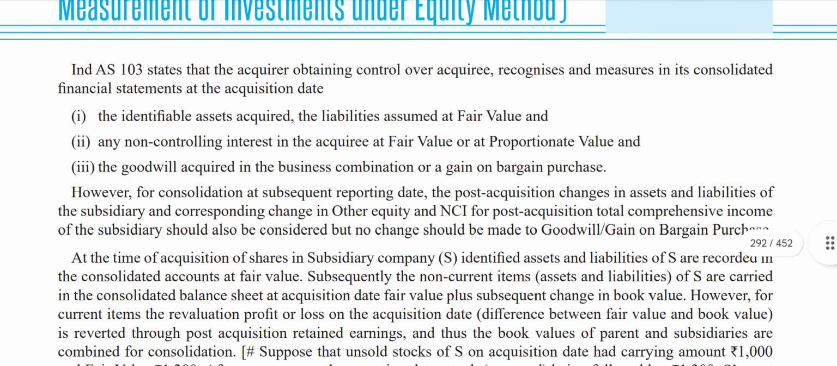So Ind AS 103 states that the acquirer that obtains control over the acquiree recognizes and measures in its consolidated financial statements, at the acquisition date, that is, the date of purchase, the identifiable assets acquired and liabilities assumed at fair value, any non-controlling interest in the acquiree at fair value or proportionate value, and the goodwill acquired in the business combination or gain on bargain purchase.